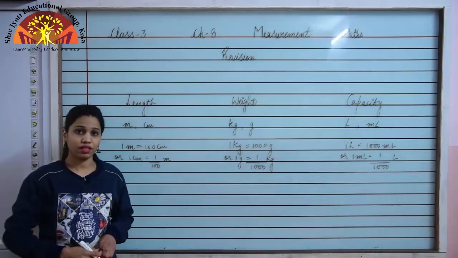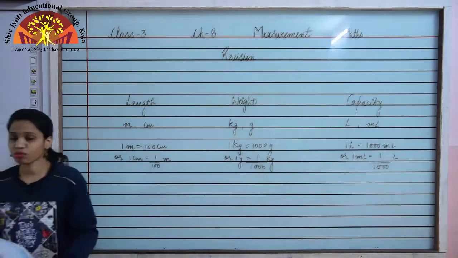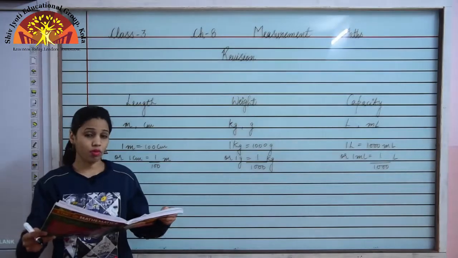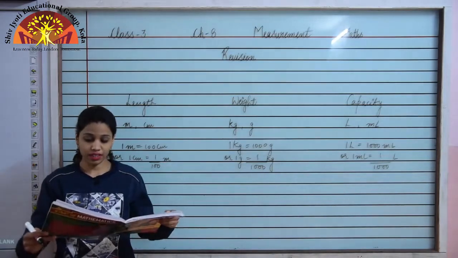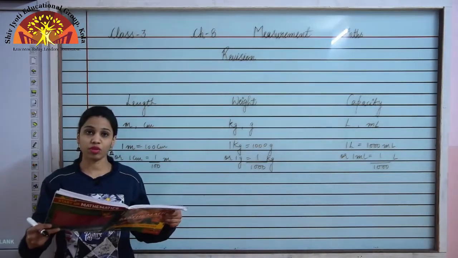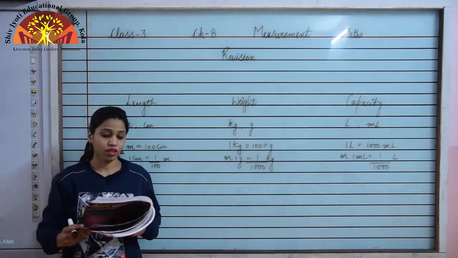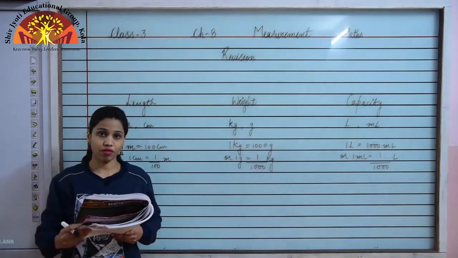So let's start with exercise 8.1. Students, please open exercise 8.1 given on page number 110 of your book. In this exercise we are going to do question number 2. Question number 2 is convert into centimeter. We will do B part.